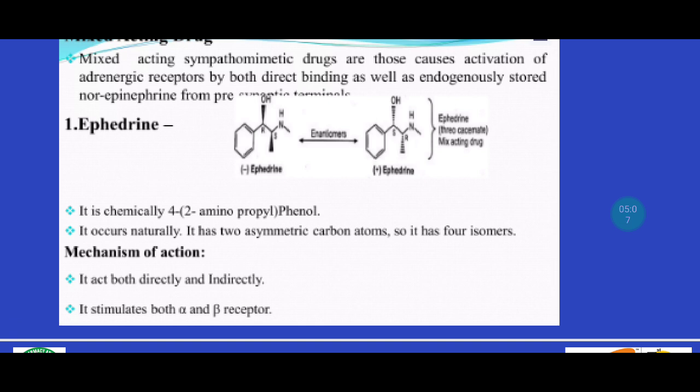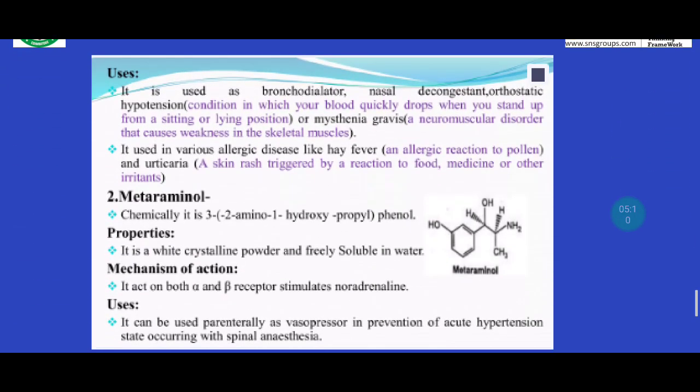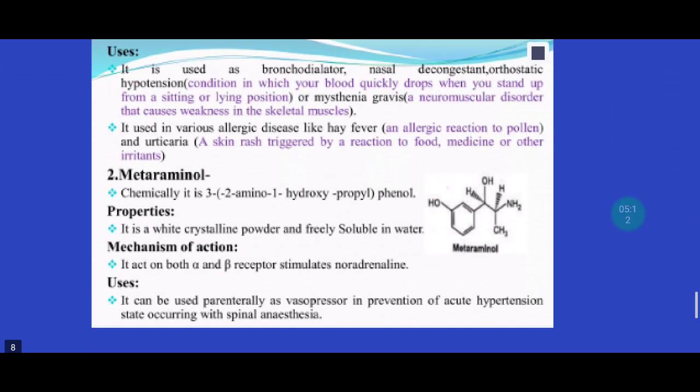It stimulates both alpha and beta receptors. It is used as a bronchodilator, nasal decongestant, and in orthostatic hypotension. That means the condition in which your blood pressure quickly drops when you stand up from a sitting or lying position, or myasthenia gravis, that is a neuromuscular disorder that causes weakness in the skeletal muscles. It is used in various allergic diseases like hay fever, that is an allergic reaction to pollen, and urticaria, a skin rash triggered by a reaction to food, medicine, or other irritants.